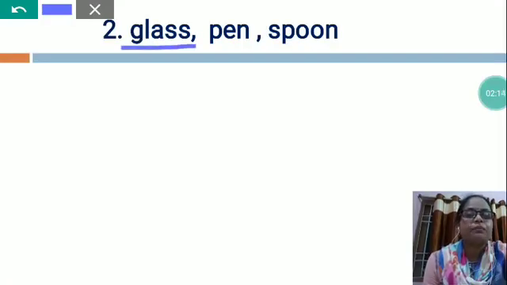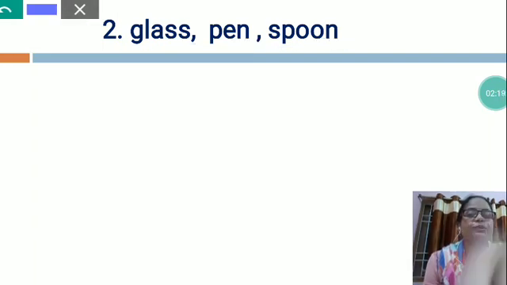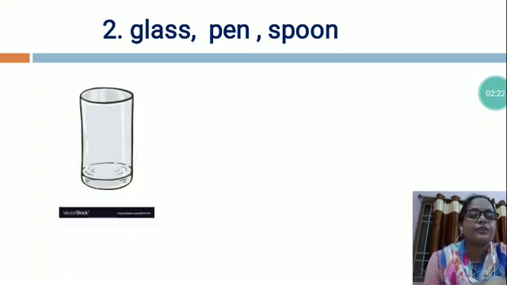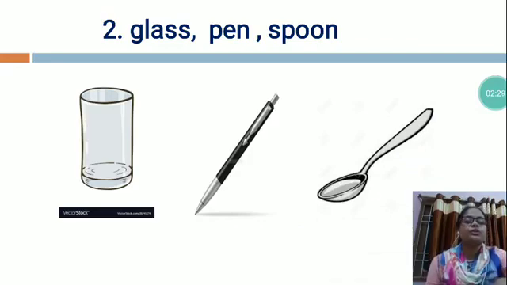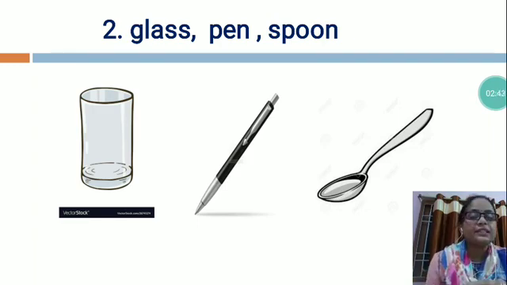Now the next is glass, pen, spoon. This is the picture of glass. This is the picture of pen. And this is the picture of spoon. So what is the use of glass? With the help of glass, we drink water, we drink milk and juice also. Where do we keep glass? We keep glass in the kitchen. This is a kitchen object.